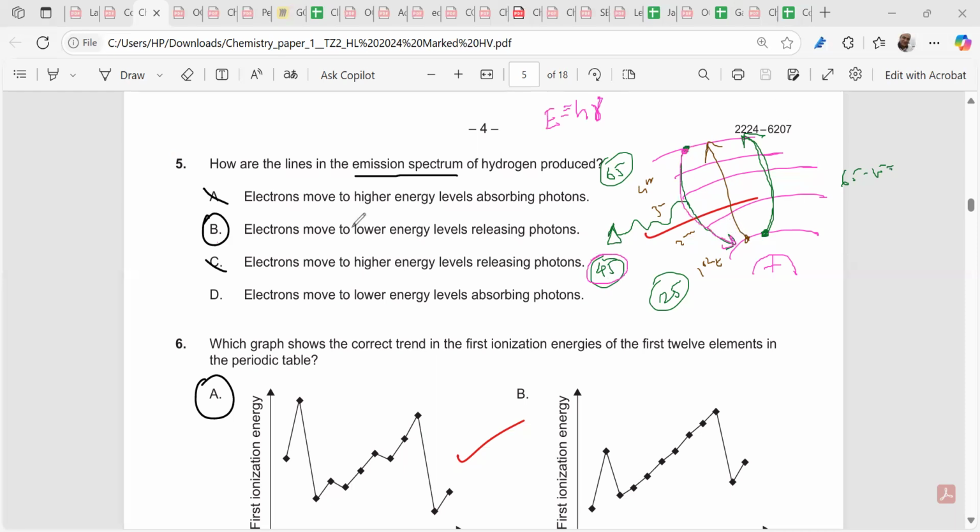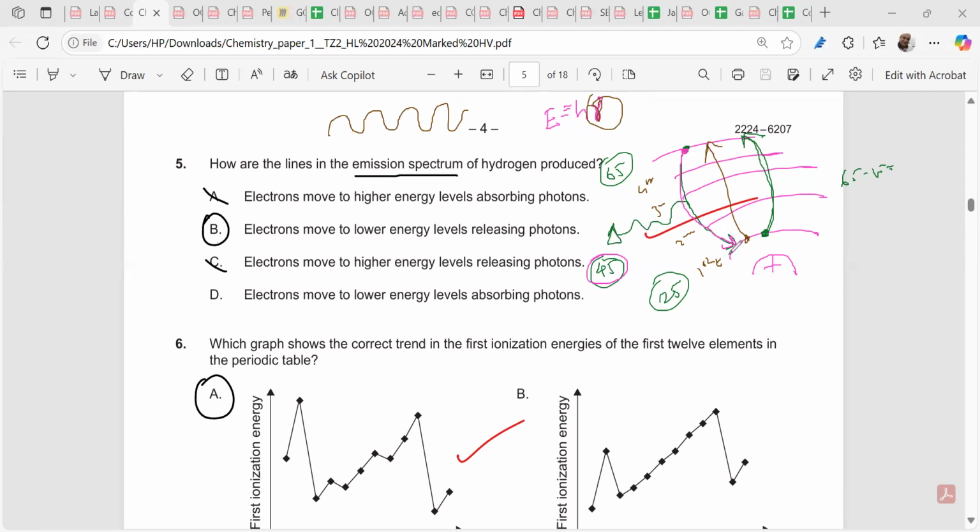We can calculate and predict how much of the wave will be emitted, which wave will be emitted, and what the frequency of the wave is. So that's a very important thing: what's the emission spectrum? Emission spectrum is the energy released when an electron comes back.